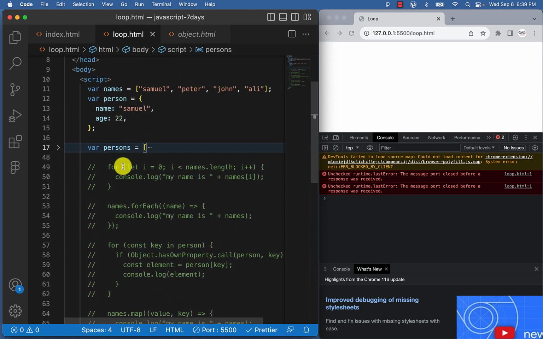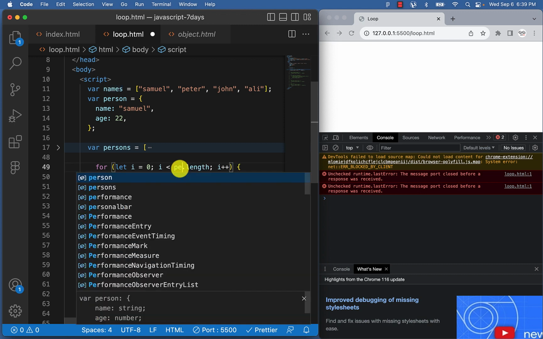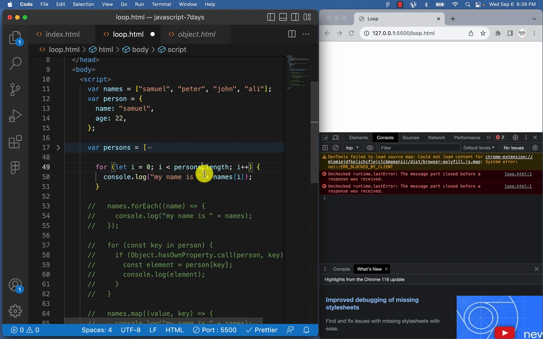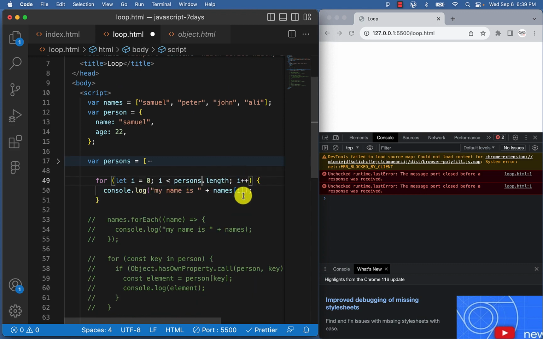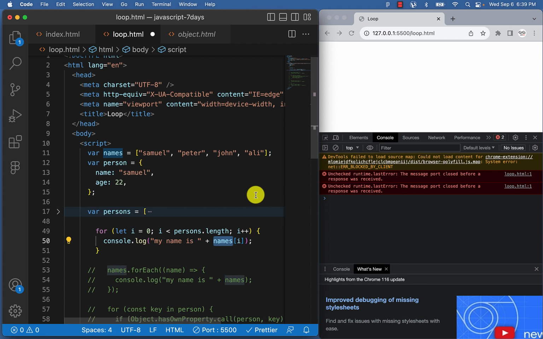So let's pick the for loop. The for loop needs to go. We'll now say persons. So with this, we've actually looped through it. Now we are in every one of it. So let's console log this. Let me just show you.